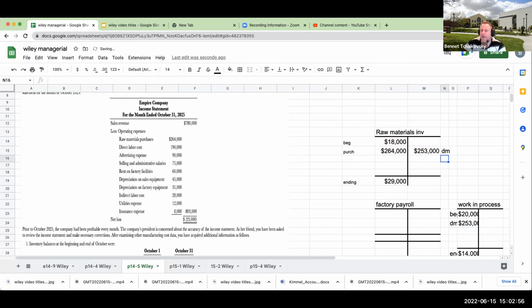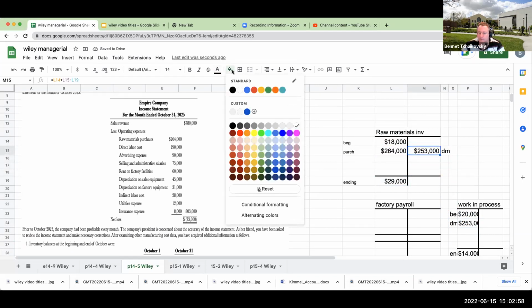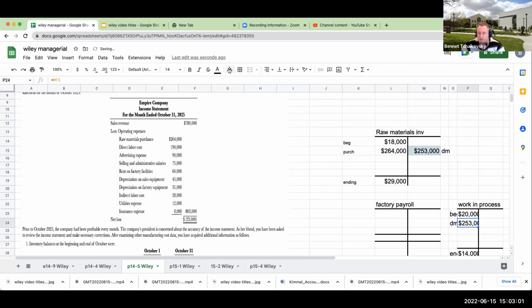And so this is going to be my direct materials. If this is new to you and you didn't know this value, how could you figure it out? Well, you'd say 18 plus 264 minus X equals 29. Then you isolate X, and you're going to get 253.